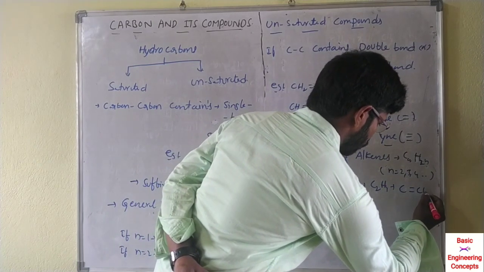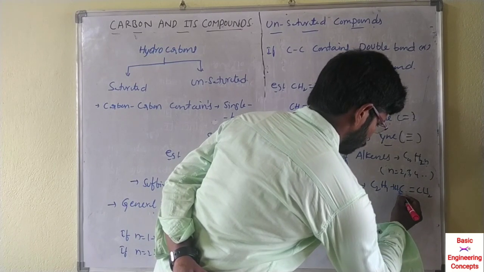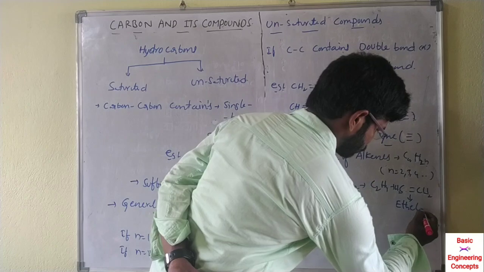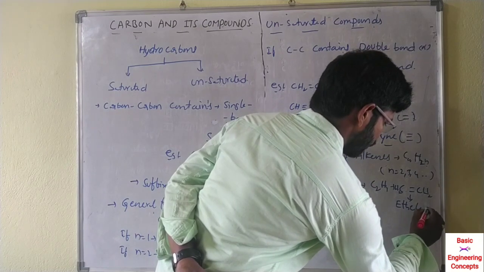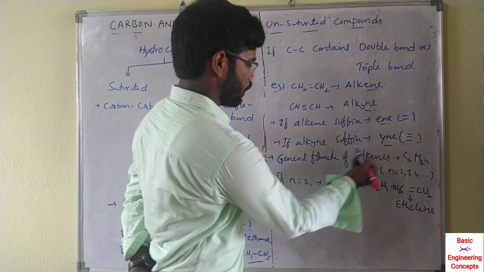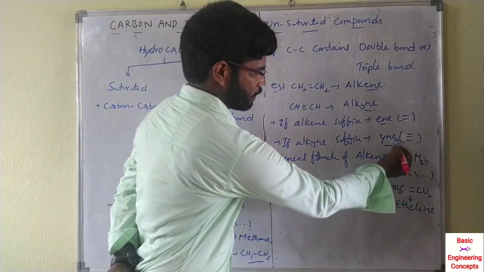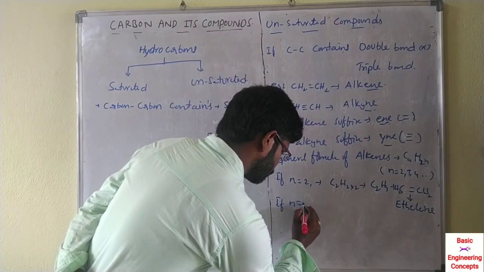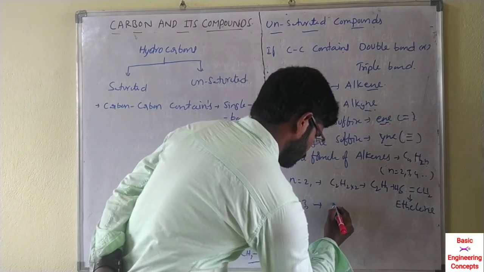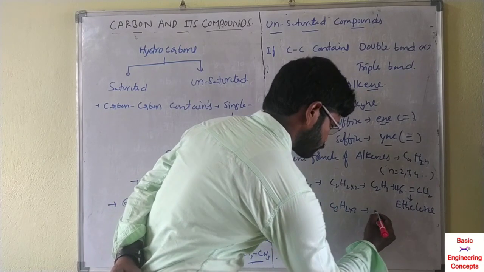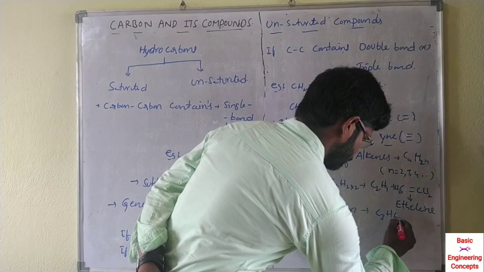For example, double bond CH2 CH2 is ethylene or ethene. So if double bond, the suffix added is ene. If n equals 3, C3 H(2 into 3), C3H6.